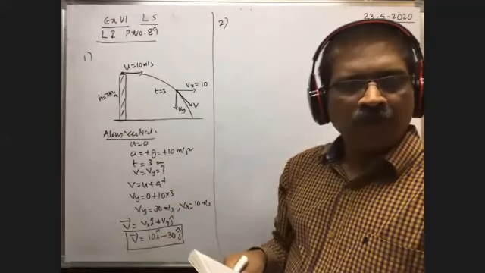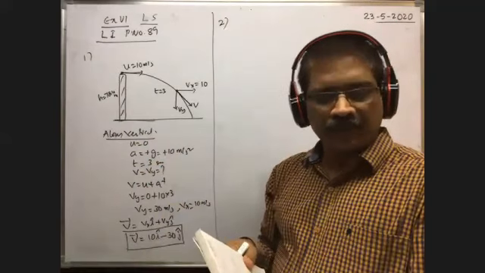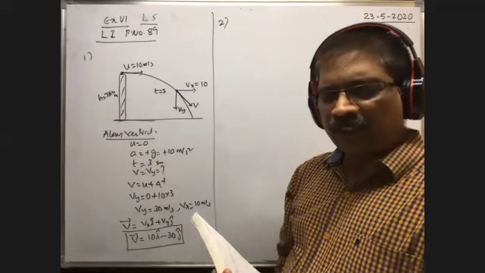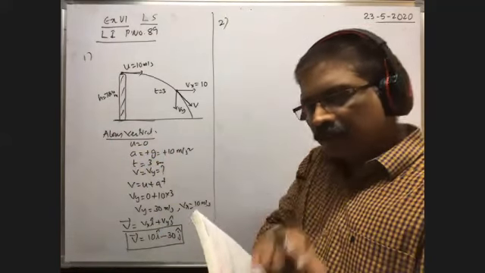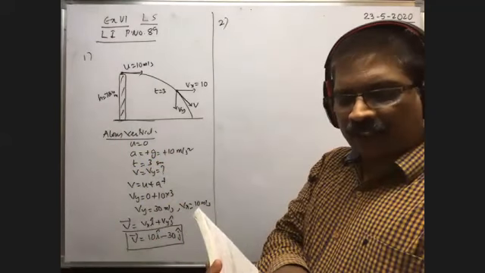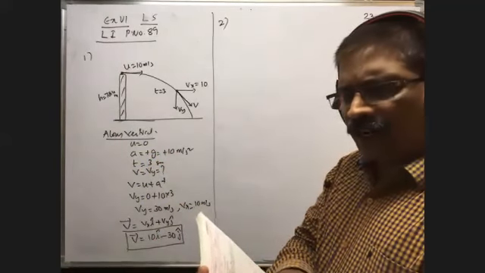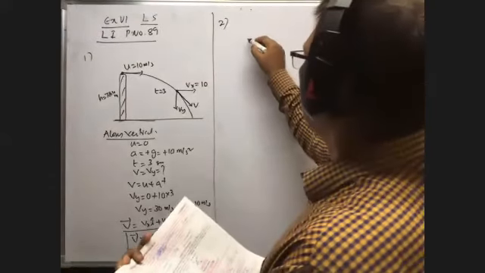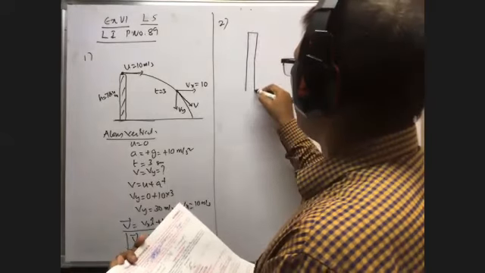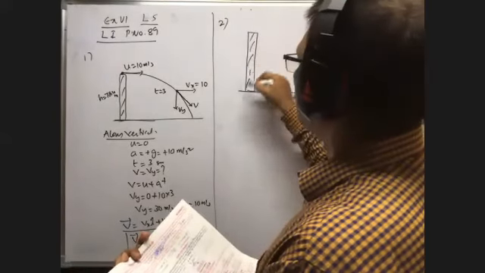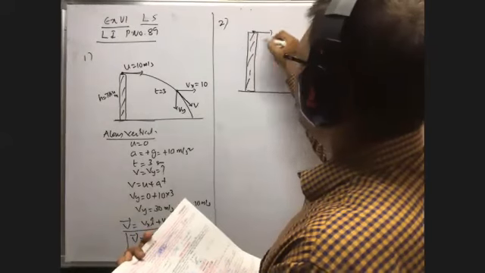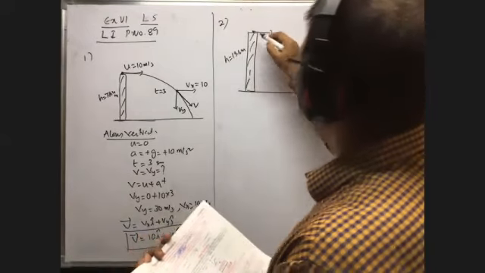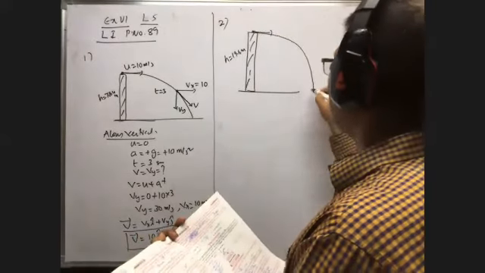Next, second problem in this exercise. A ball is projected horizontally from the top of a building of 19.6 meter high. If the line joining the point of projection to the point where it hits the ground makes 45 degree to the horizontal, the initial velocity of the ball is dash. It is an important problem. One body is projected horizontally from the top of the building of height h is equal to 19.6 meter. Then it travels along the parabolic path and hits the ground at this point.